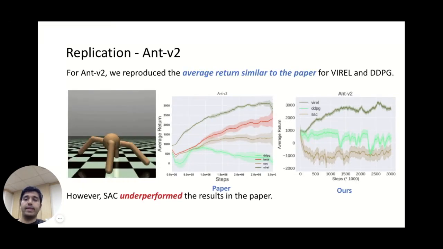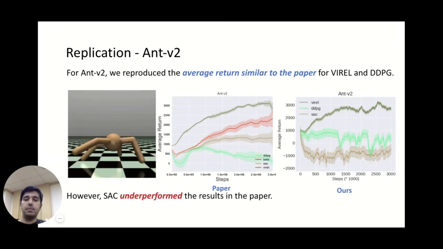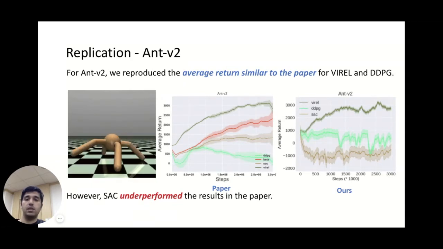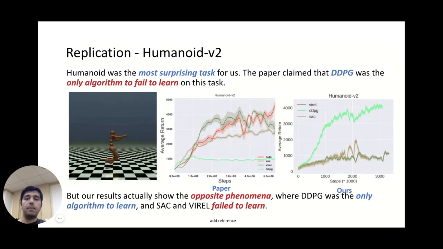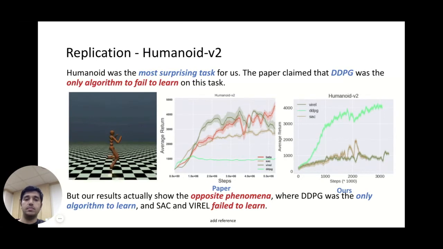So first, we started with Ant version 2. For Ant version 2, we reproduced the average returns similar to the paper for Viral and DDPG. However, SAC significantly underperformed the results in the paper. Then we tried Humanoid version 2. It was the most surprising task for us. The paper claimed that DDPG was the only algorithm that failed to learn, but to our surprise, only DDPG was successful and SAC and Viral failed to learn.